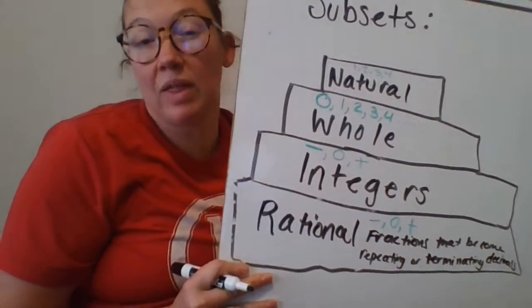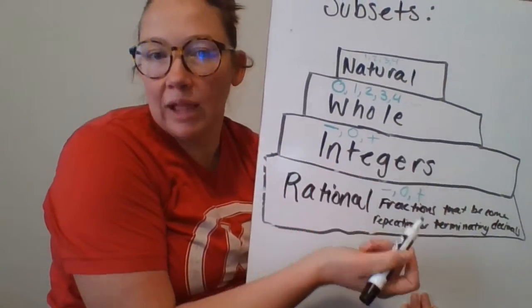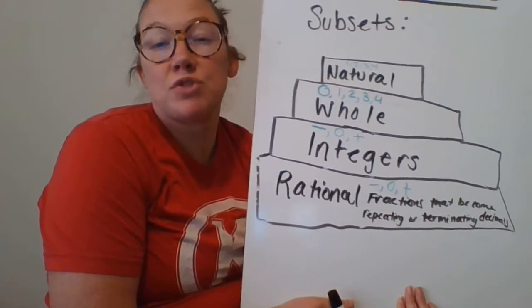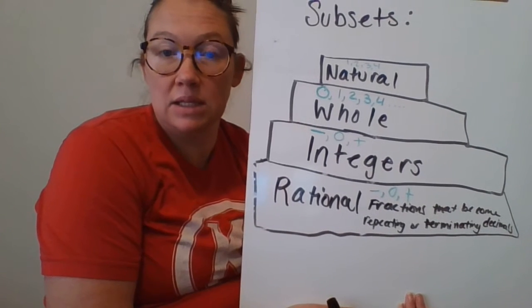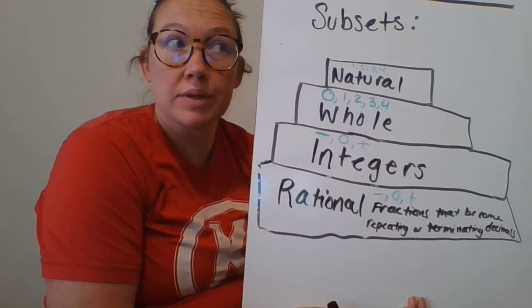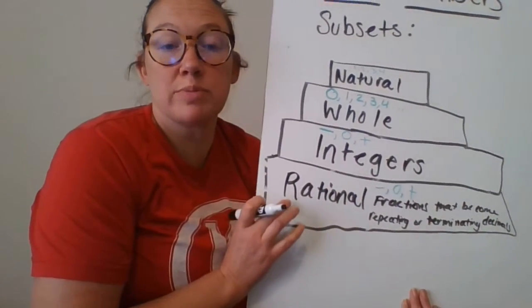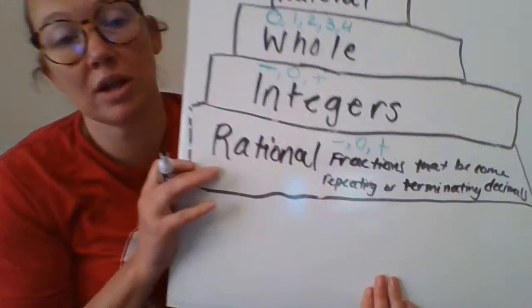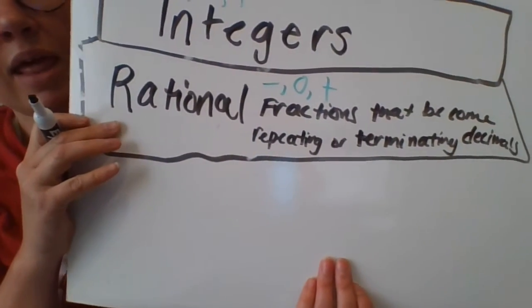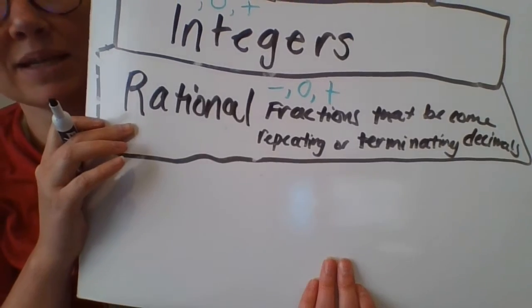Repeating decimals would be like 0.3 with a line above it, 0.5 with a line above it. A terminating decimal is a decimal that ends, like 0.25 or 0.3. So those are all going to be your rational numbers. So a rational number is a fraction that becomes a repeating or terminating decimal.